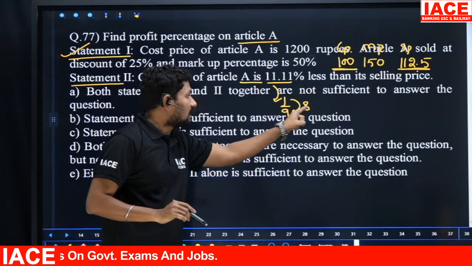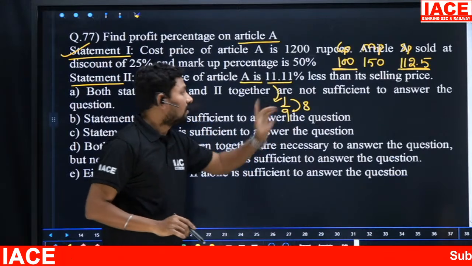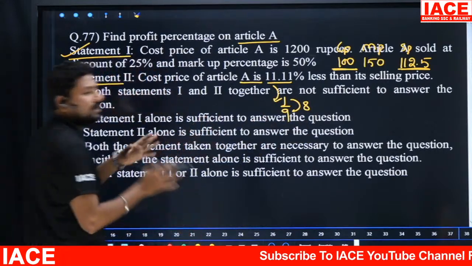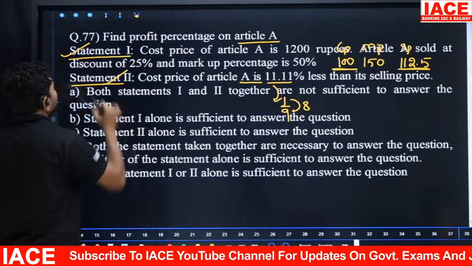So 8 rupees is the cost price and 9 rupees is the selling price, then here is how much rupees profit? 1 rupee profit. 1 rupee profit on 8 rupees means 1/8. That means it is also giving a percentage. Okay, no need to calculate in depth. It's getting or not, just we have to check. Statement 2 is giving, statement 1 is giving.